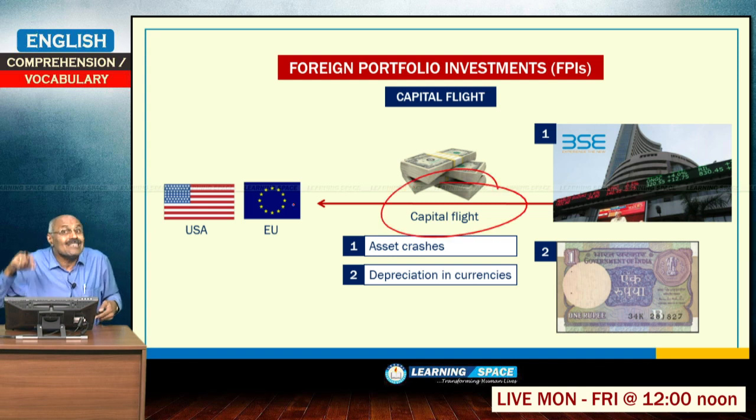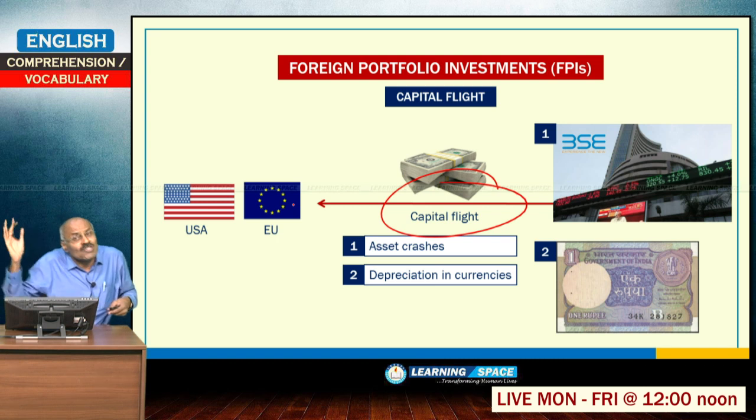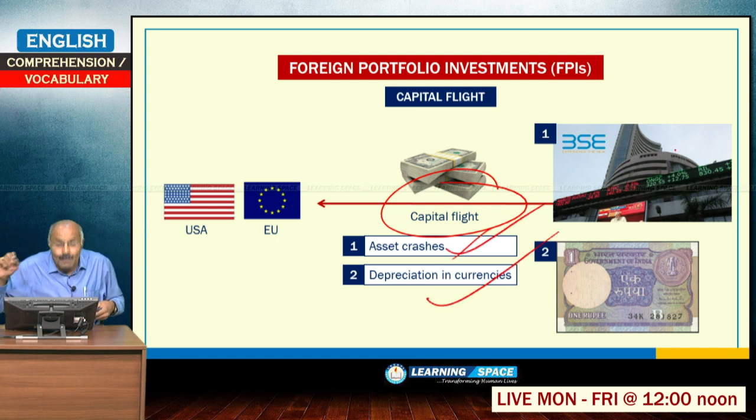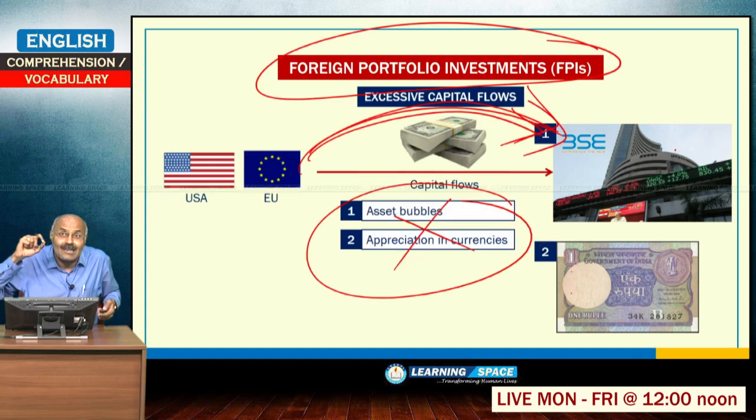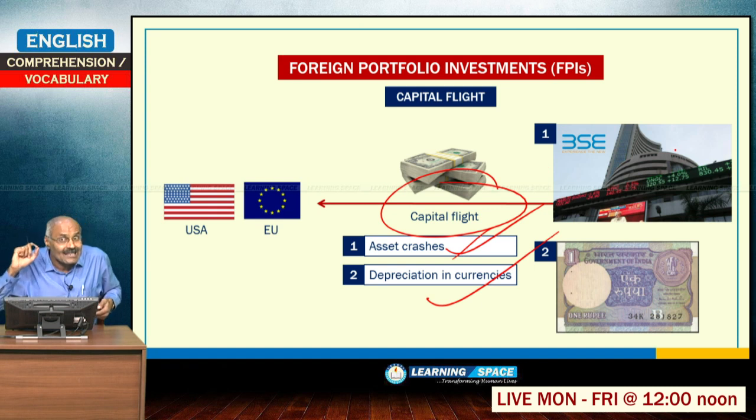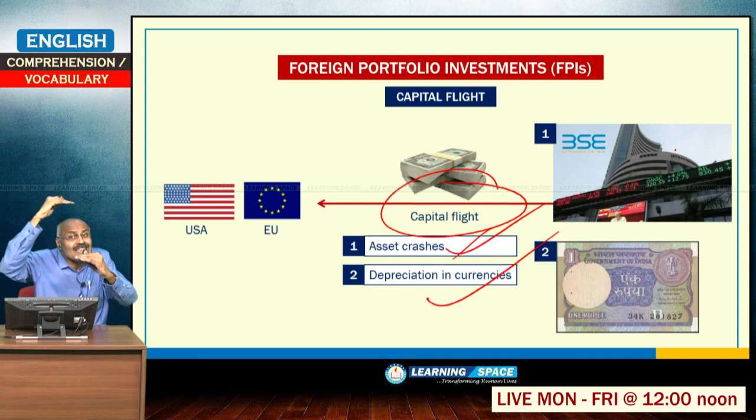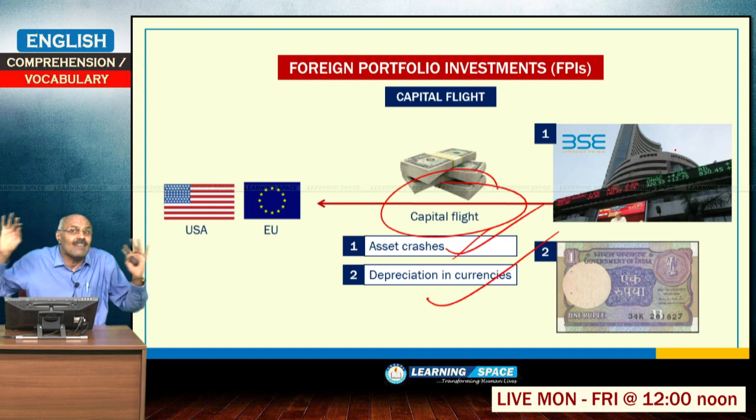When the investments in the stock market go suddenly, then asset crashes will occur, depreciation in currencies will occur, not only in India, but in countries like emerging economies. So, here this is excessive capital flows and capital flight. They are coming to our country because of interest rate arbitrage. When the USA is increasing interest rates, if it is increasing gradually, nothing will happen.